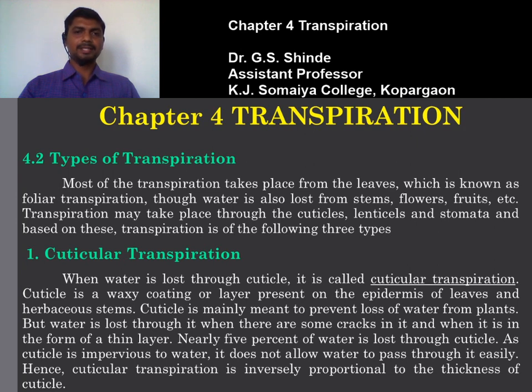So the first one is the cuticular transpiration. When water is lost through the cuticle, it is called cuticular transpiration. As you know, the cuticle is a waxy coating or layer present on the epidermis of the leaves and herbaceous stem. The main purpose of the cuticle is to prevent the loss of water from the plant. So this is the natural arrangement made in the plant to prevent water loss from the leaf surface and from the stem.